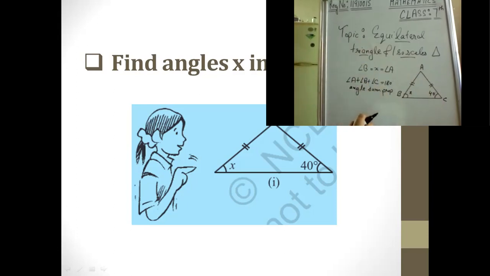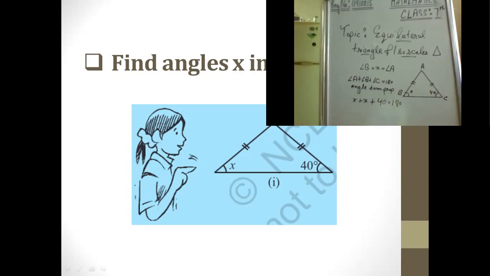In the last lesson only we did it. Now, angle B is equal to x, then angle A is equal to x. So we can write angle A as x, then angle B again as x. Then what about angle C? That is already given to us as 40, and here it would be 180. Now how can we solve it?